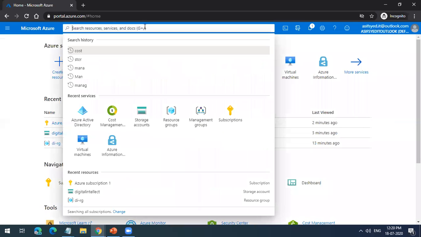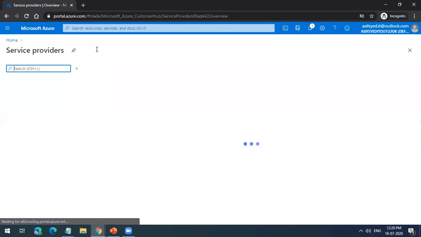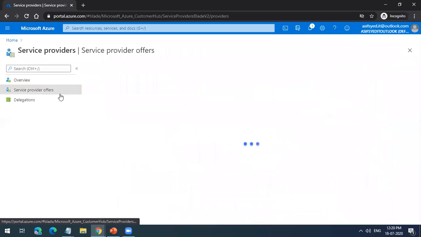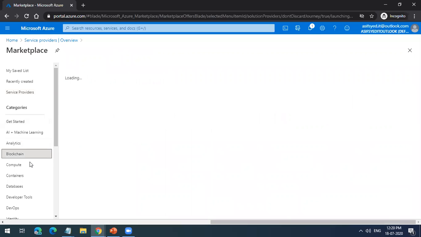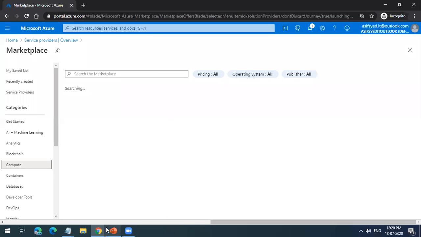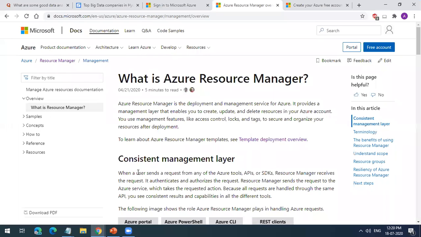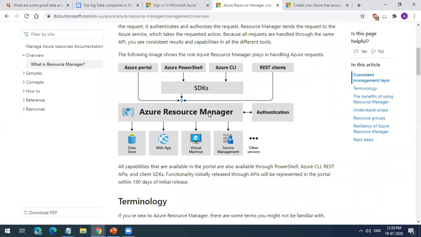If I write resource providers, do not worry about what is provided or not. You can see all these service provider offerings which Microsoft has. You can go and see them in the marketplace. You can see all the services Microsoft is giving you. All those are managed using Azure Resource Manager. There is nothing to learn about it, but you have to understand how the management happens. Anything you create, update, or delete is done behind the scenes by the Azure Resource Manager only. So how can you access this Resource Manager?